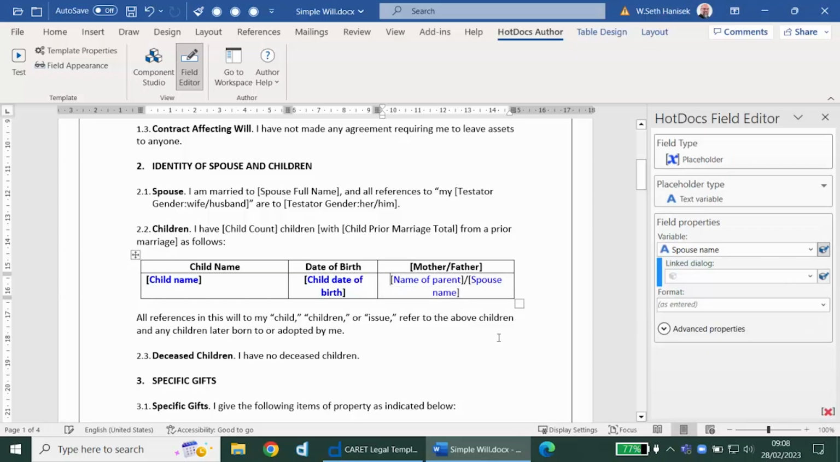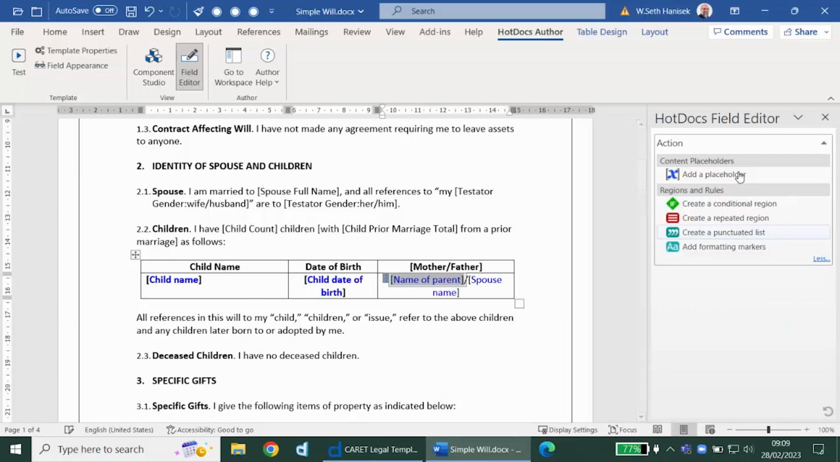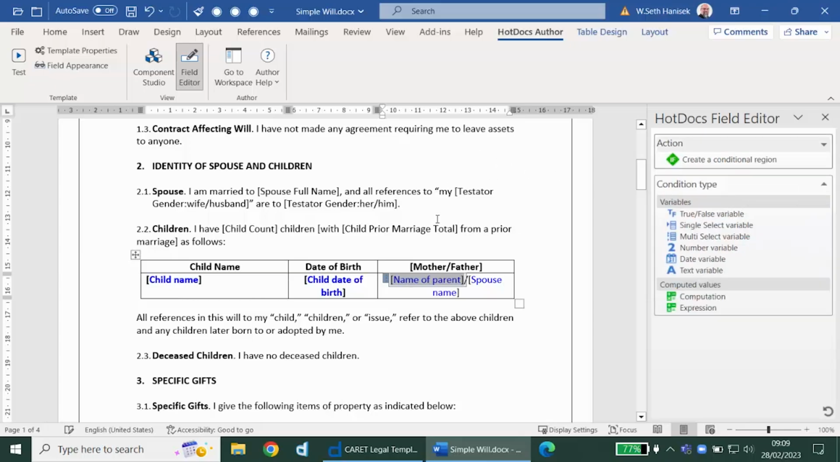Now, we'll need one of these names per child, but we'll need to determine which one we need. So we're going to ask a question about whether this child is from a previous marriage or not. So we'll select the name of this parent, which is optional. We'll either need this name of the parent or we won't, and we'll create something called a conditional region. So we can define sections of text of any length. So this is one field, but it could be a paragraph, it could be a sentence, it could be several pages, it could be a single word.